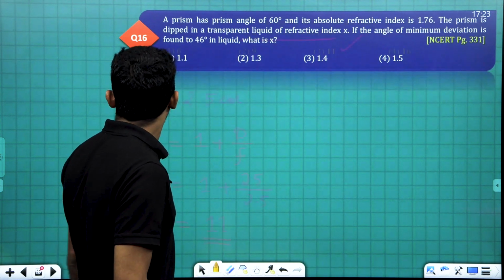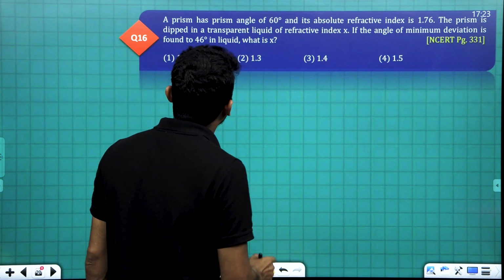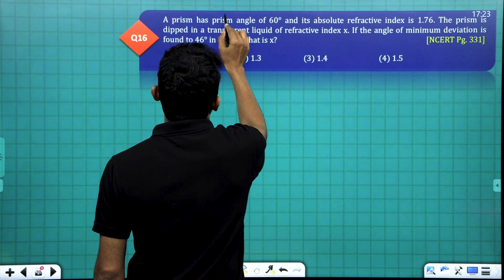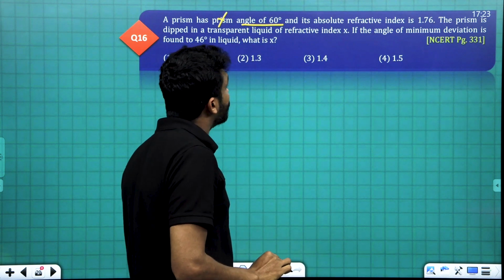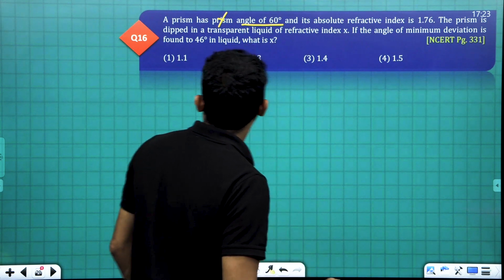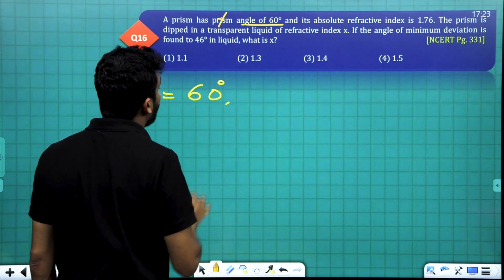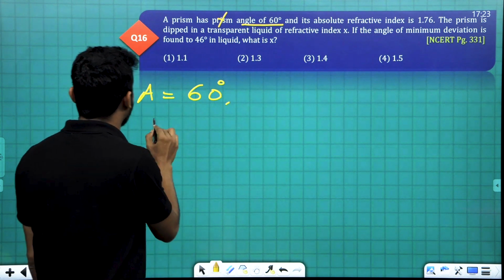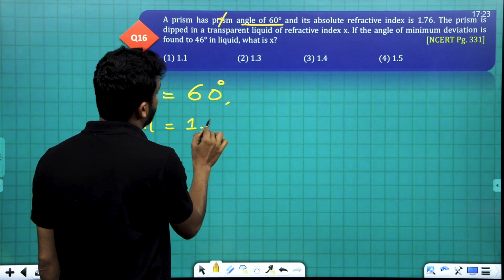Good. Number 16. A prism has angle of 60 degree and its absolute refractive index is 1.76. The angle of prism A is equal to 60 degree and the refractive index of the material of the prism N is equal to 1.76.